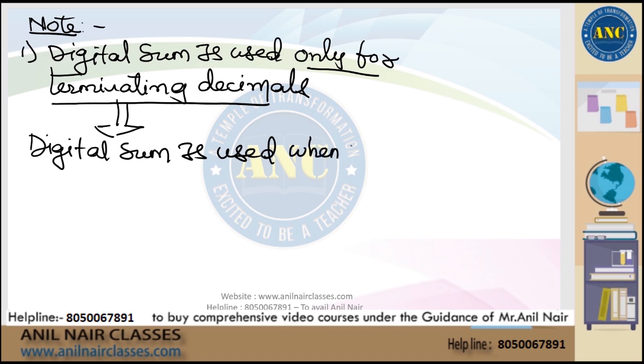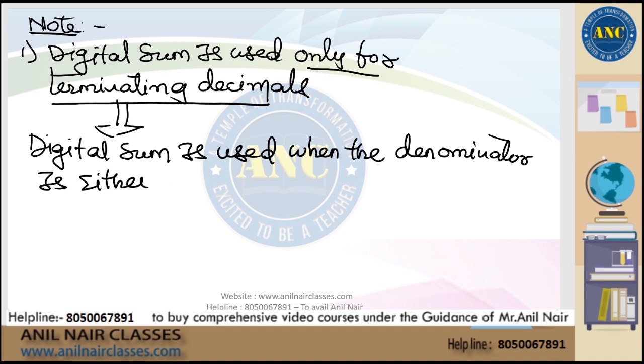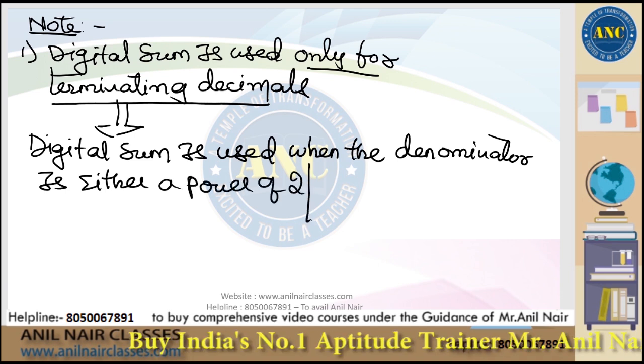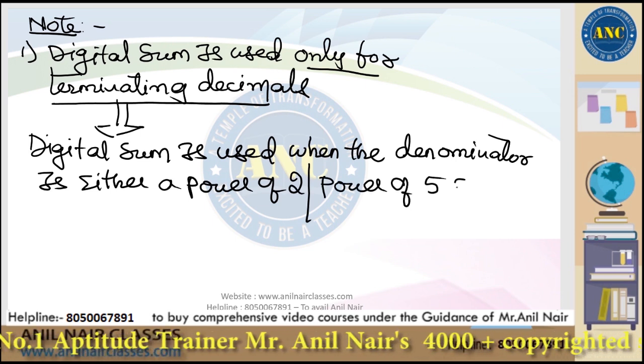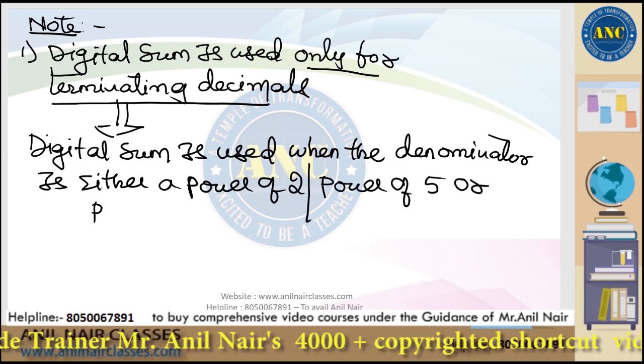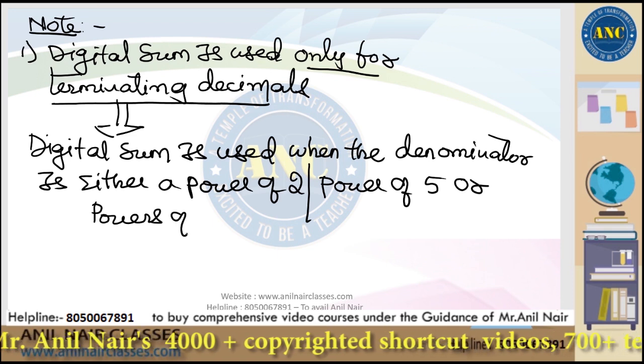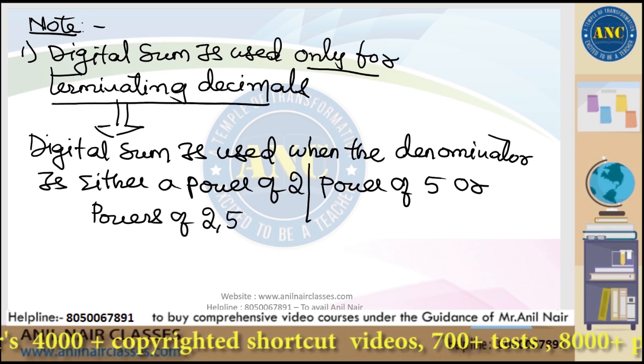when the denominator is either a power of 2 or a power of 5 or powers of 2, 5 both.